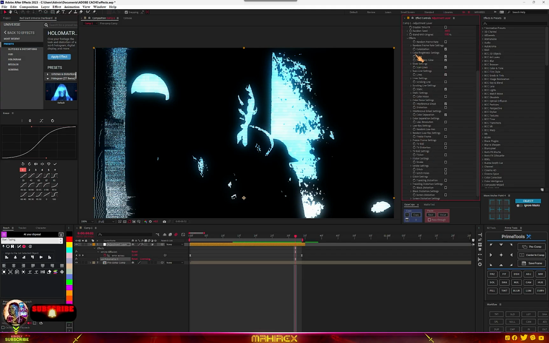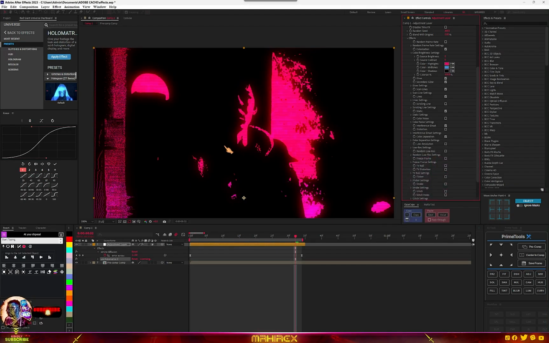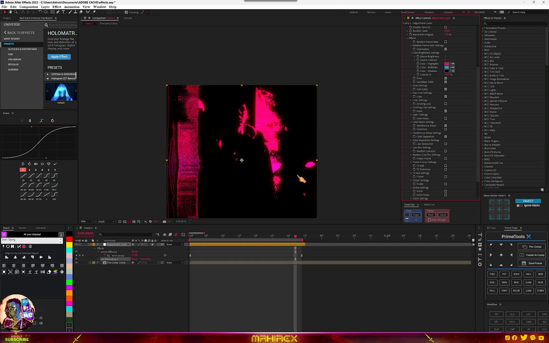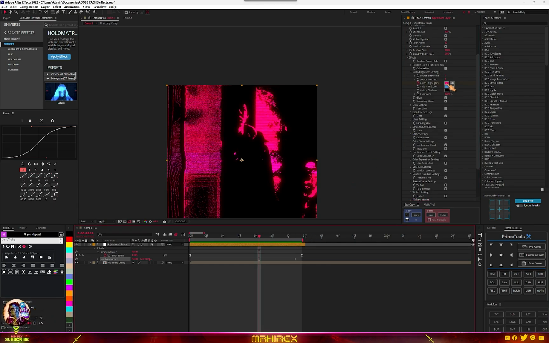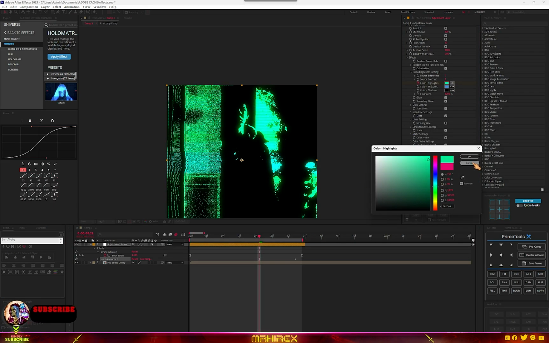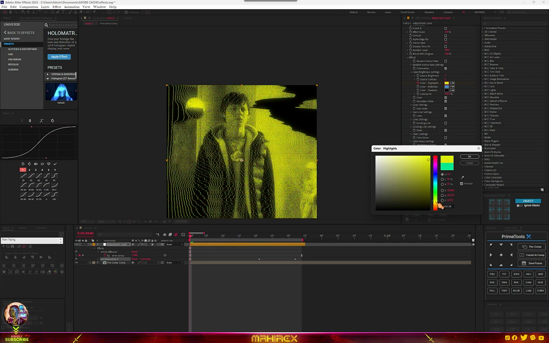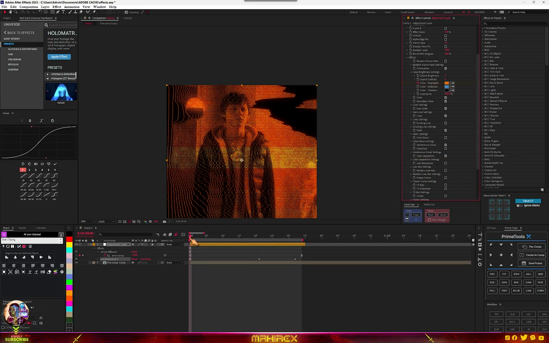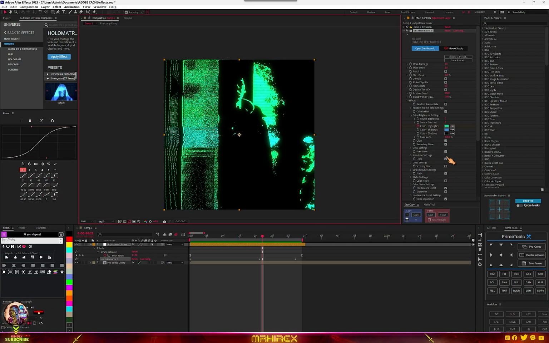The only thing I can do now is just go to the effect, and I'll just go to color brightness settings. Then I can choose the color I want. So with this, I can go for this type of color, and I can also go back and change the settings, and you can see keyframes here. So I can just hit the keyframe, go to this side and change the color to a different color. You can go to the beginning, you can also change the color to another color, just to give you that look. And with this, you have a whole lot of settings here.